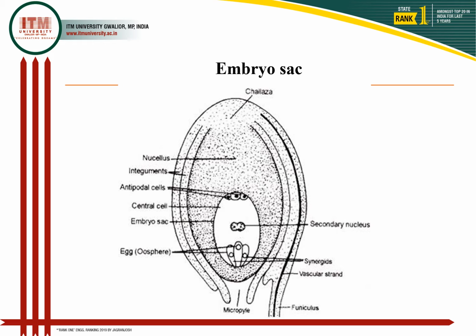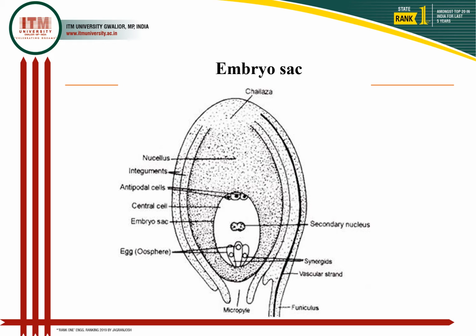At the stage of development of the embryo sac, the embryo sac is surrounded by nucellus covered by a double layer of integuments. The integuments and nucellus cells are of sporophytic origin, and if the embryo is developed from these two, it is called sporophytic apomixis.